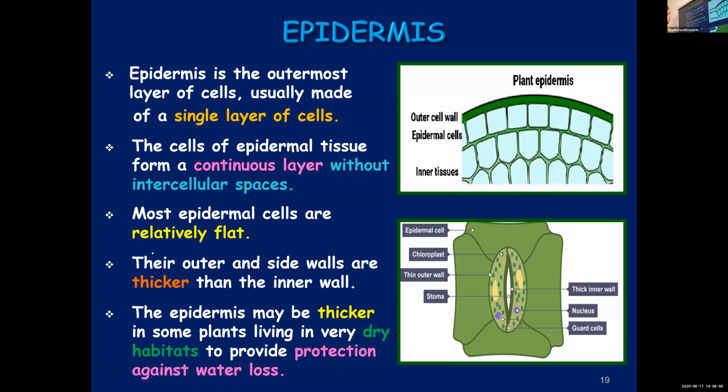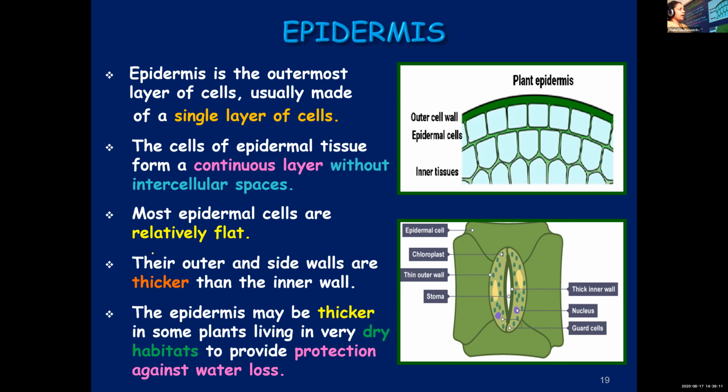The epidermis can be thicker in some plants. In some cases, the epidermis can be thicker, and in some cases, it can be thin also. Usually in plants found in dry habitats, like a desert, the epidermis can be very thick.